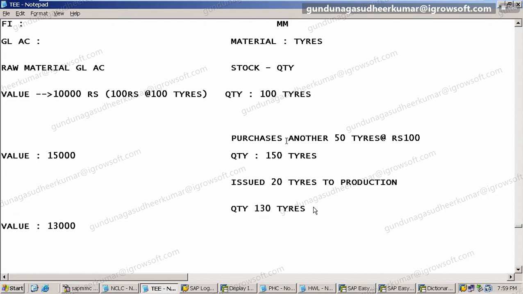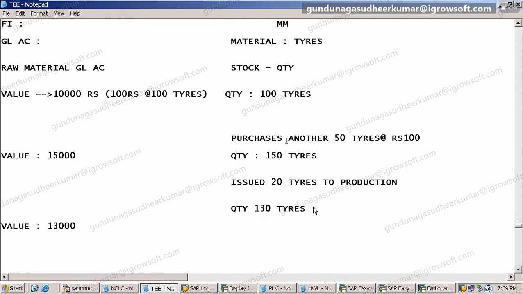Correct or not? So there is a change in the stock. It should be updated in my finance records. But usually what will happen? If there is some delay, if someone is not informing, or the stores clerk informed but the accountant is slow, what will happen? There is a chance of difference between the finance and stock. Correct. The stock says one thing, my finance is not saying the same thing. So then what will happen? It will create many problems.